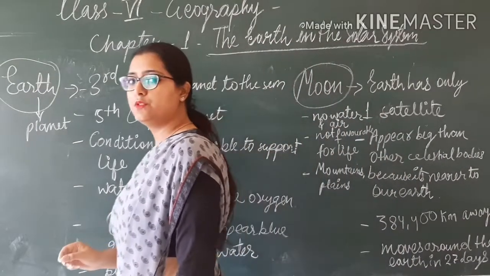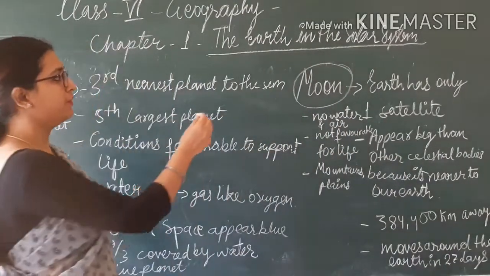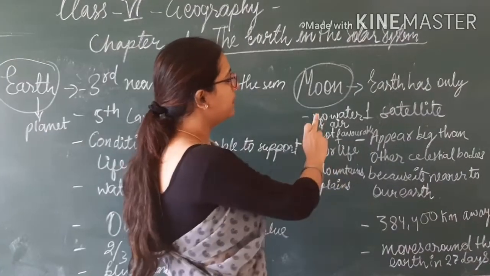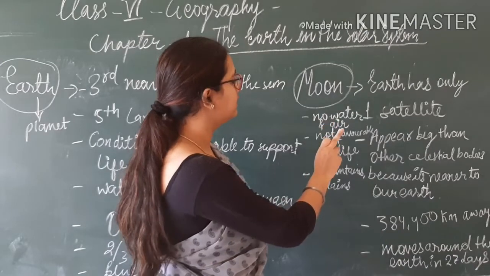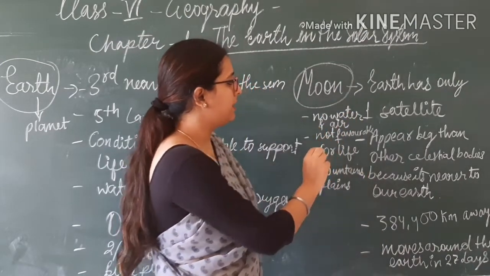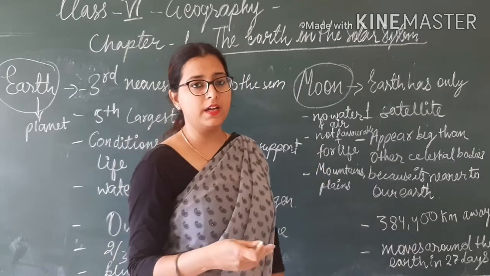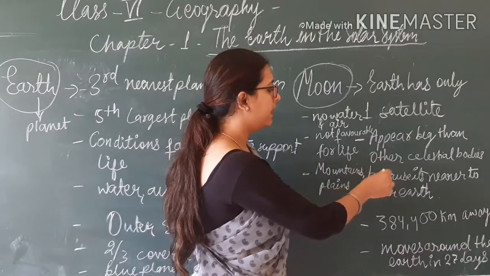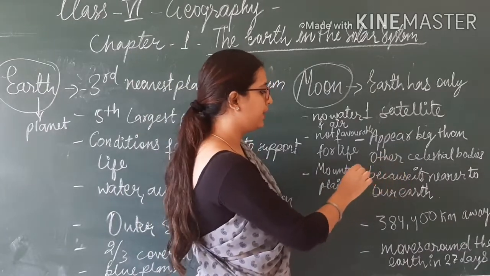Now come to the topic of the moon. The moon is a satellite. Earth has only one satellite, that is the moon, and it appears bigger than other satellites and other celestial bodies because it is nearer to our Earth.